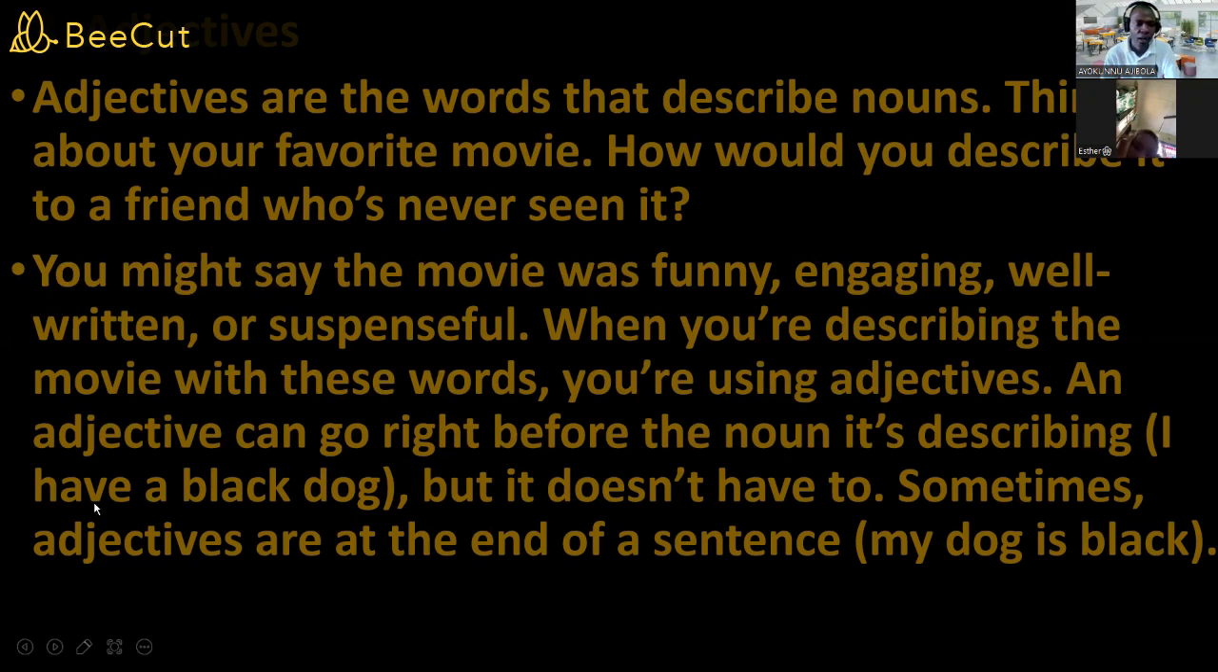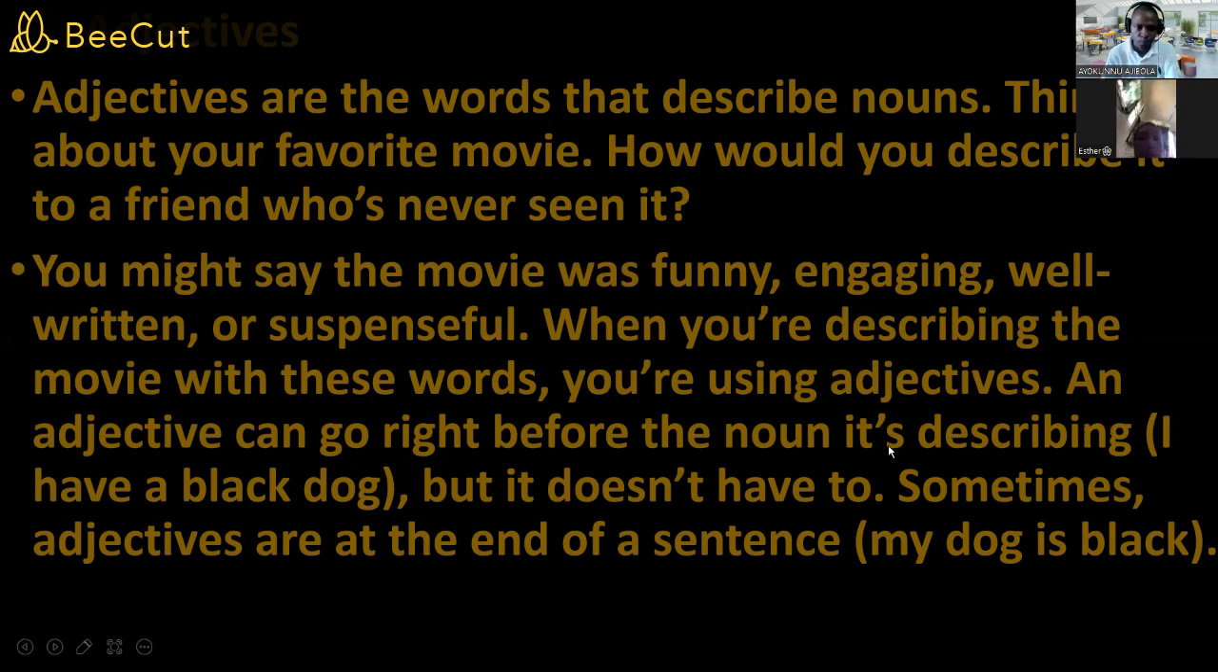An adjective can go right before the noun it is describing. For example, you say, I have a black dog. So take note of this. Without a noun, there is no adjective. Can you repeat that? Without a noun, there is no adjective. Yes, without a noun, you can't talk about adjective because the job of an adjective is to describe a noun. So when there is no noun, there's no need to be talking about adjective in a sense.